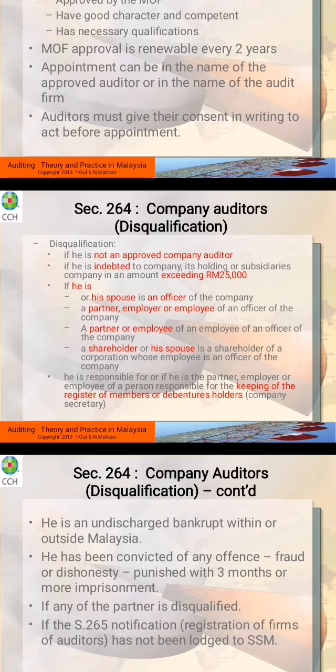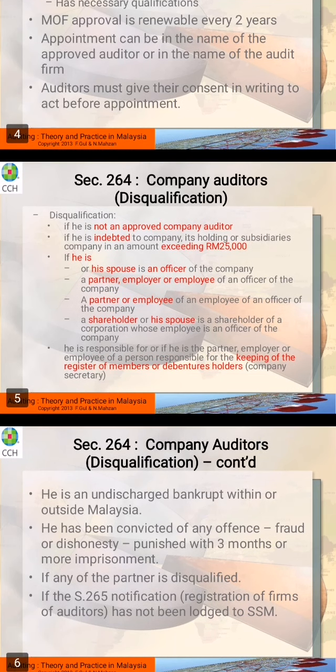All right, you are also disqualified to become the auditor if you or your spouse is an officer of the company that you are going to audit. The next one will be if you or your partner or your employee or your employer is an officer of a company. So it means that you have your own firm. It doesn't matter whether it is you, your partner, your employer or employee, if they are an officer related to the company that you are going to audit, you are disqualified.